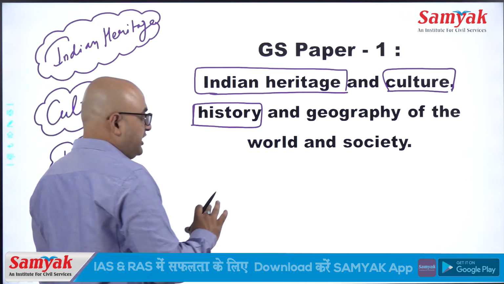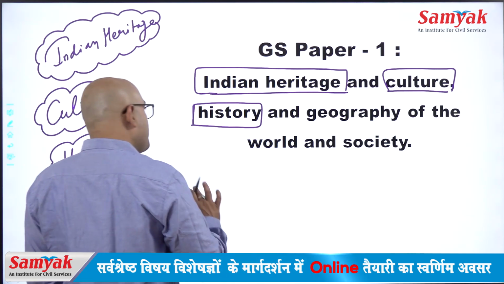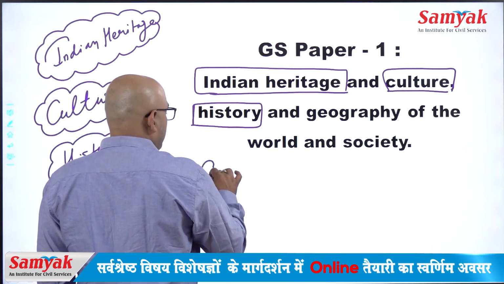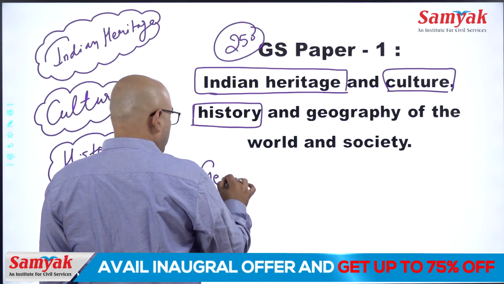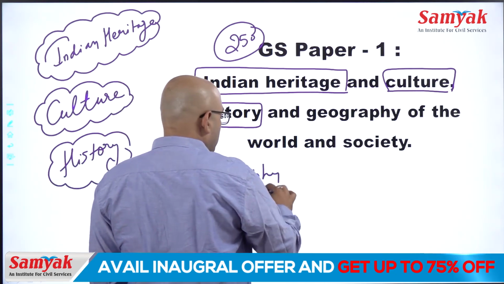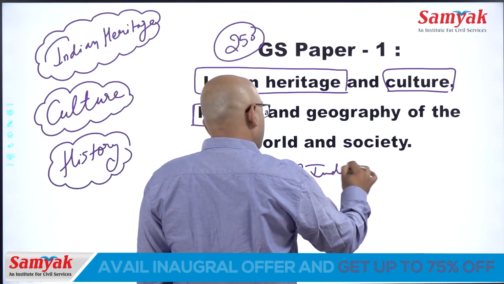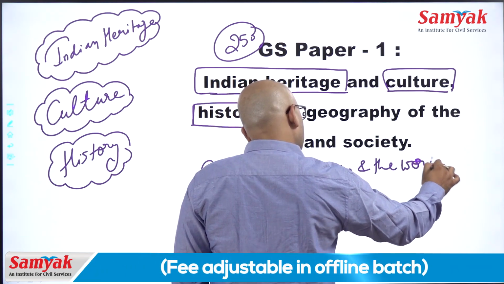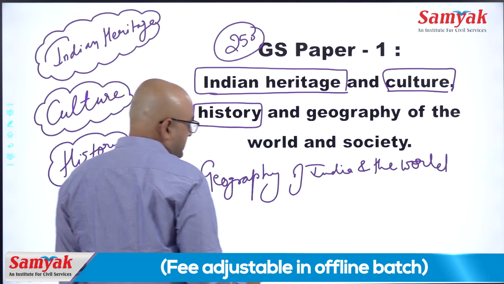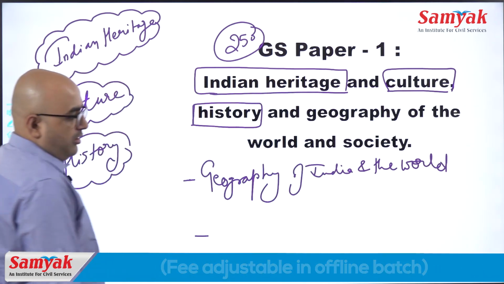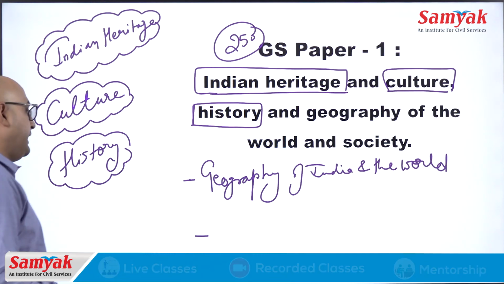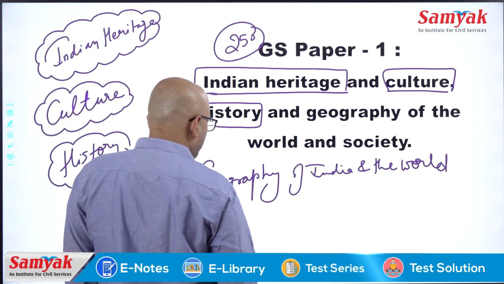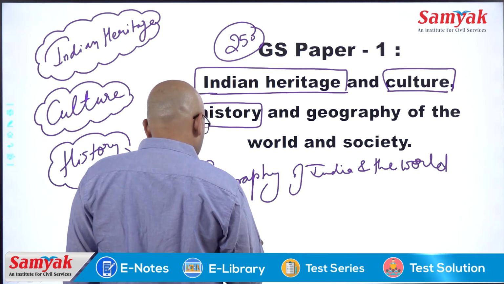These three things share 250 marks with geography of India and the world, and the second important thing is Indian society, mainly society.